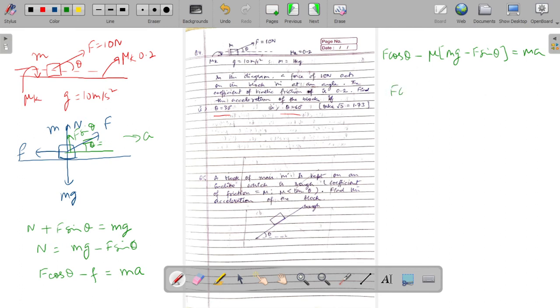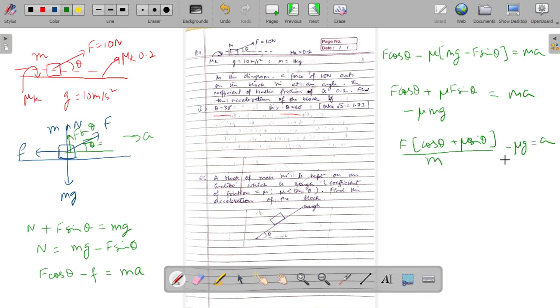So this gives us the calculation that F cos theta plus mu F sine theta minus mu mg is equal to mass times acceleration, which in turn gives us a equal to F times (cos theta plus mu sine theta) divided by the mass, minus mu g. That should give us the acceleration. Now here, if the value of acceleration is coming out to be positive, then we would say that our assumption is correct.